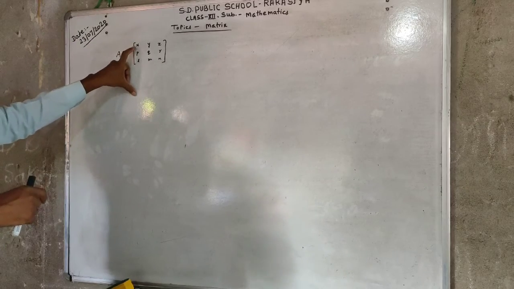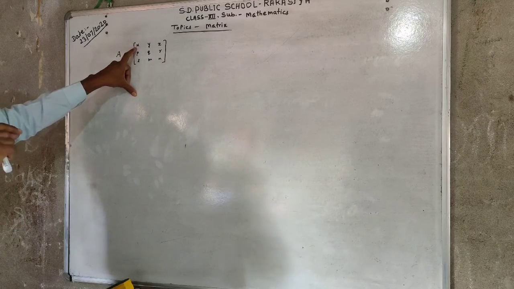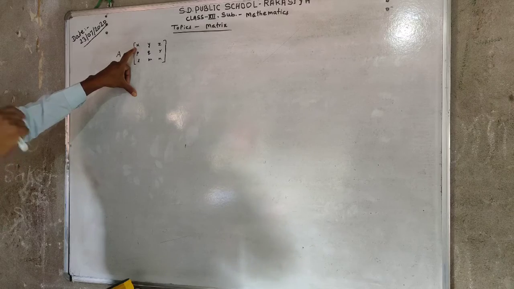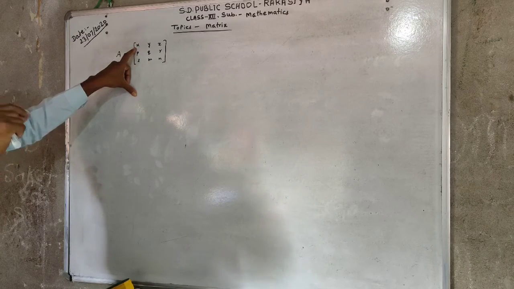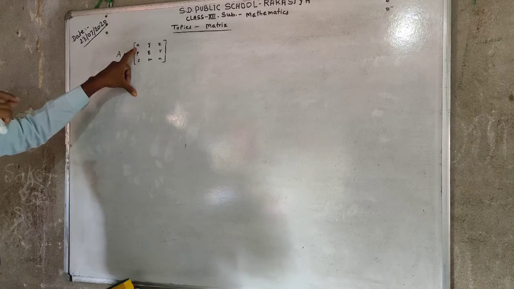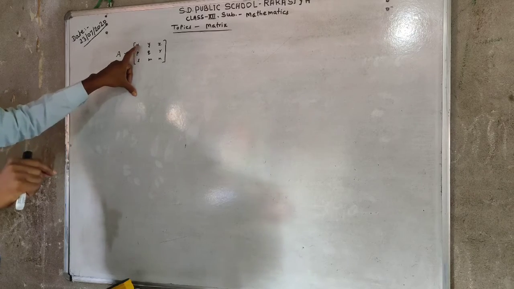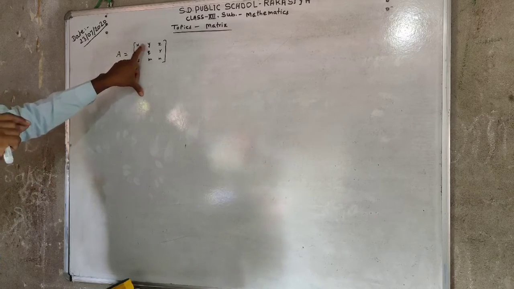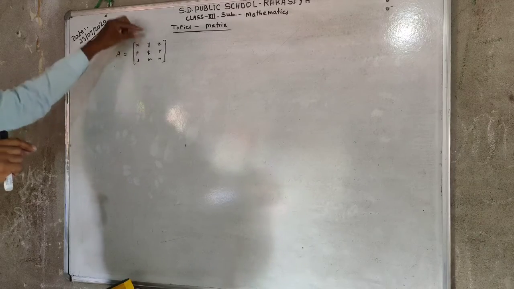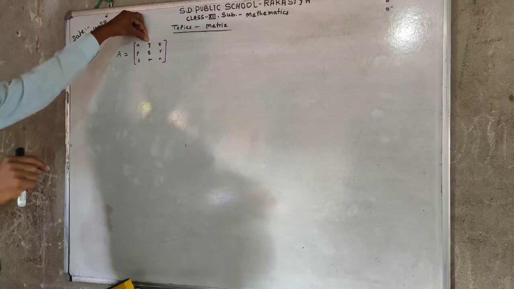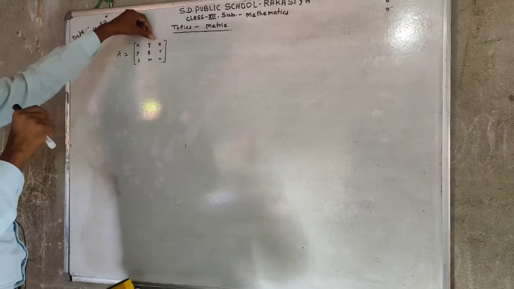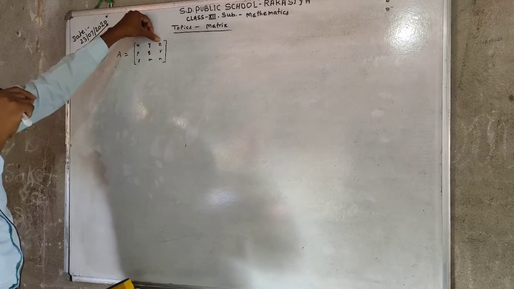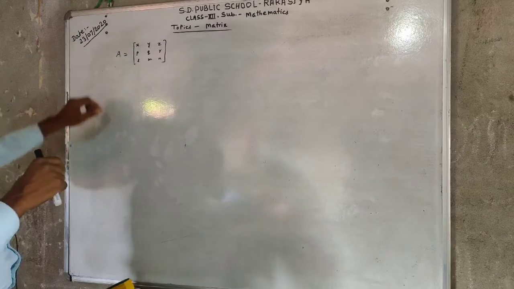The first element x has its position at the first row and first column. x lies in the matrix at the first row and first column. y lies in the matrix in the first row and the second column. z lies in the matrix in the first row and the third column.